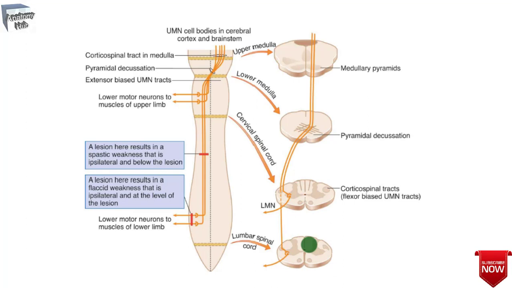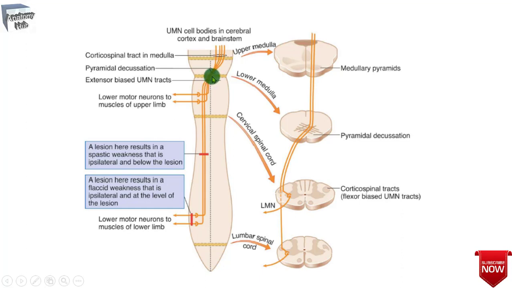So we'll see the corticospinal tract. We have already studied the corticospinal tract, but the lesions in it have significant clinical implications, mainly at the crossing or decussation of the axons of the corticospinal tract at the medullary level, the medulla and spinal cord junction.